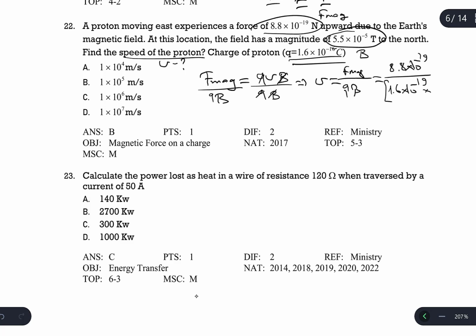Multiplied by, it isn't 16, but it's 19. Multiplied by B. B is given at this location as 5.5 times 10 to the power of negative 5 Tesla. And when you calculate them, the answer is going to be B. B is the answer, which is 1 times 10 to the power of 5 meter per second.